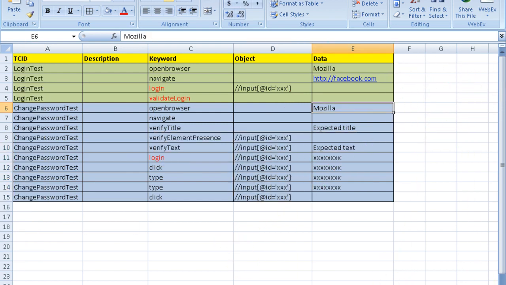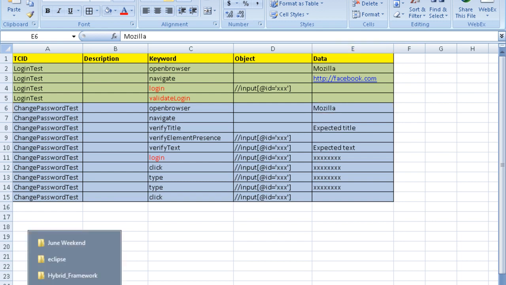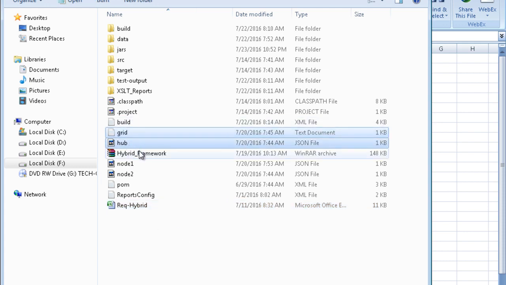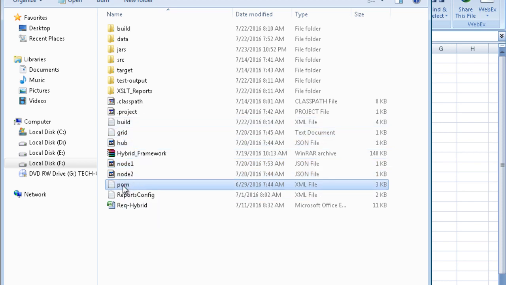Let me show you an existing framework and then you will understand. This was the framework we built in one of the last classes. We had the configurations for grid and hub, and we had the nodes, so the grid was also there. We have the pom.xml file for Maven.